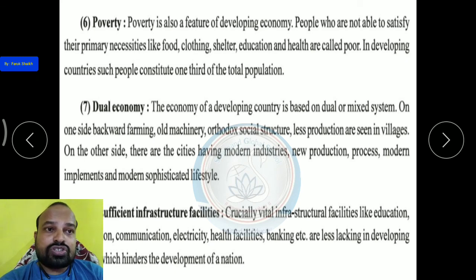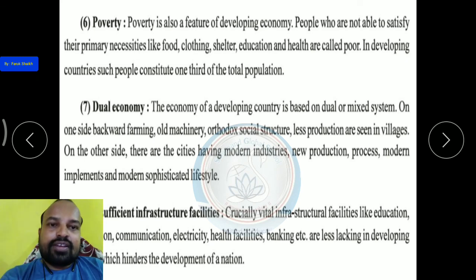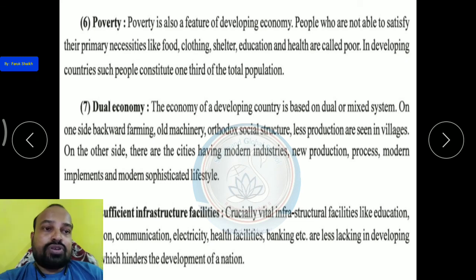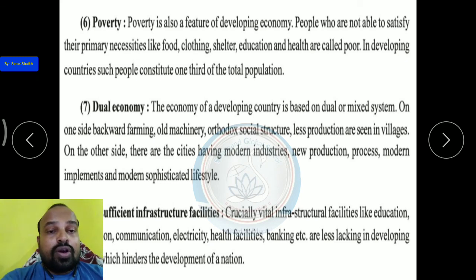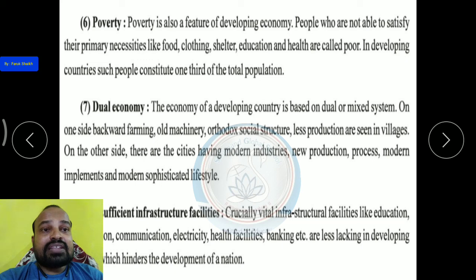This is the social structure. Less production is seen in villages, and because of these other factors which also affect agriculture, production is very low in the village. On the other side, there are cities having modern industries, new production processes, modern implements and a modern sophisticated lifestyle.